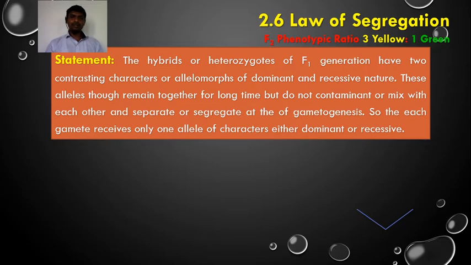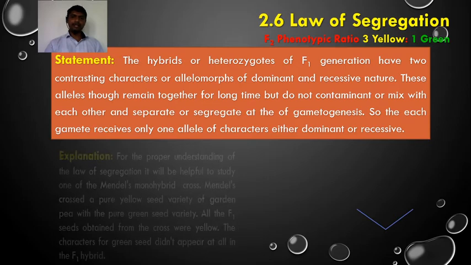So the law of dominance shows that only one character appears in the F1 generation. In incomplete dominance, the dominant allele does not completely mask the phenotypic expression of the recessive allele, so an intermediate phenotype appears. In the law of segregation, the dominant and recessive alleles remain together for a long time in the F1 heterozygote or hybrid but do not contaminate or mix with each other, and these alleles separate or segregate during gamete formation. After gamete formation, each gamete receives only one allele of the character, either dominant or recessive.